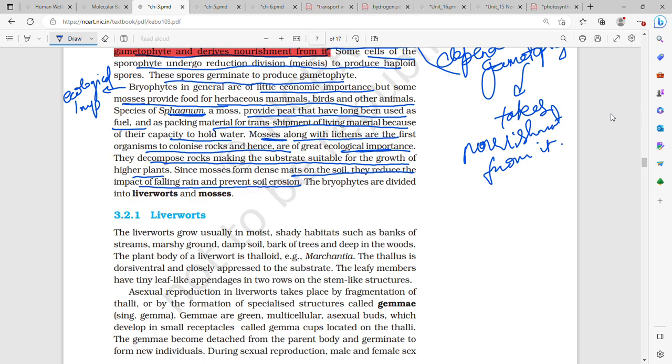So basically they form dense mats on the soil, right? Green colored dense mats on the soil. So even if very heavy rain is pouring down, that is torrential rain, still the soil erosion will not take place. So they reduce the impact of falling rain and they prevent soil erosion. The bryophytes are divided into liverworts and mosses.